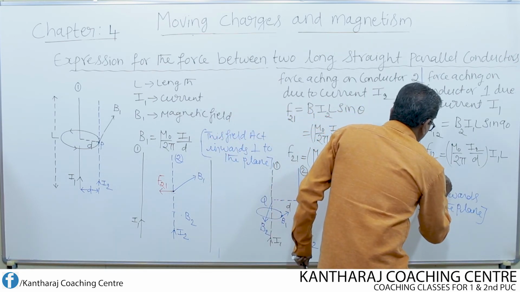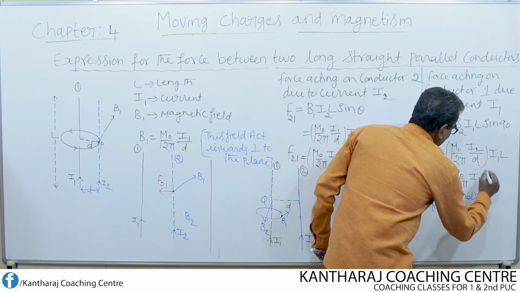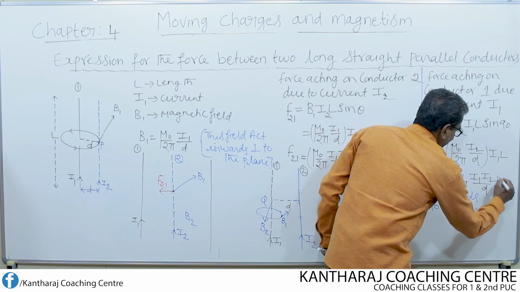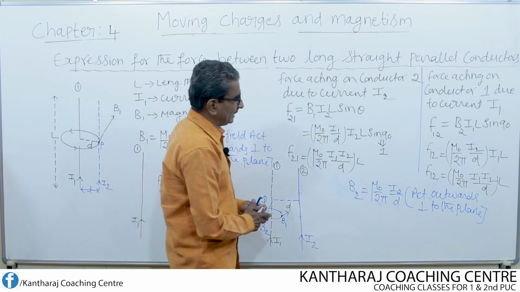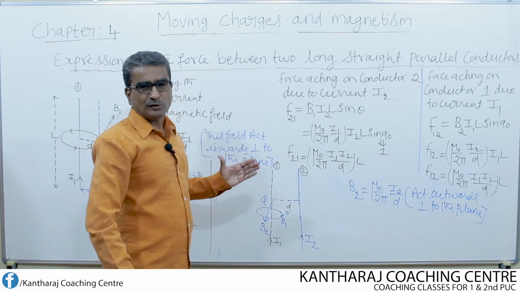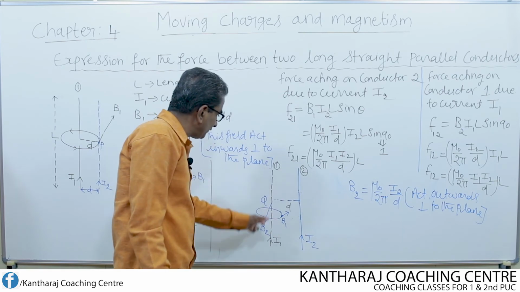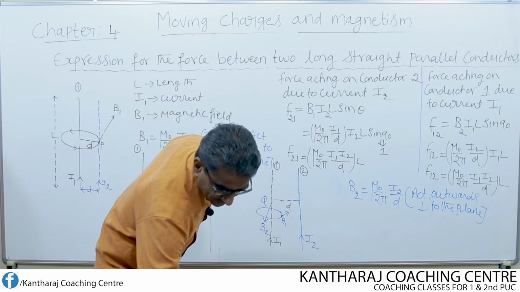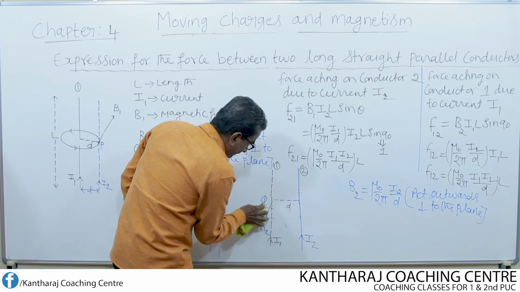Finally, F12 is equal to mu naught over 2 pi I1, multiply and rearrange, I1 I2 divided by D into L. So the force acting on the first conductor is equal to this. Again, by making use of Fleming's left hand rule, if I find the direction of the force acting on the first conductor, it will be towards the second conductor. So let us now make it clear.